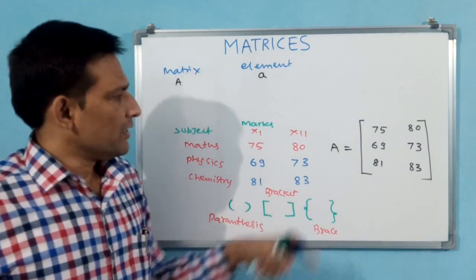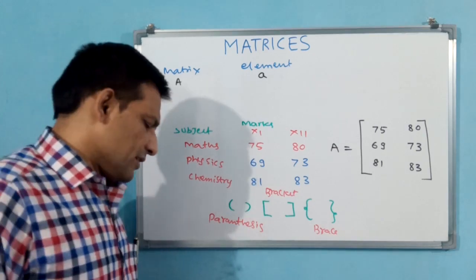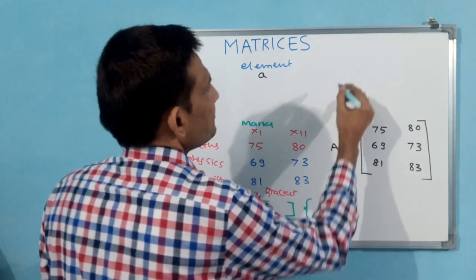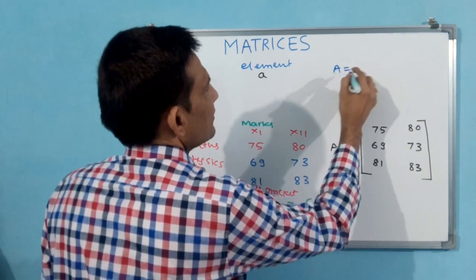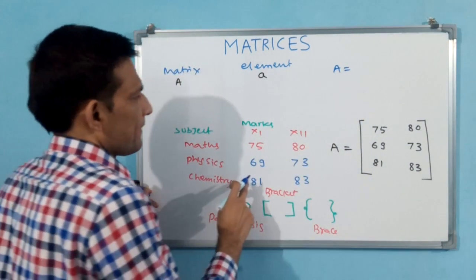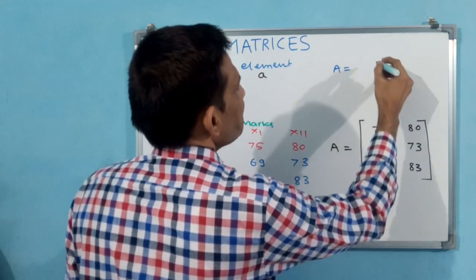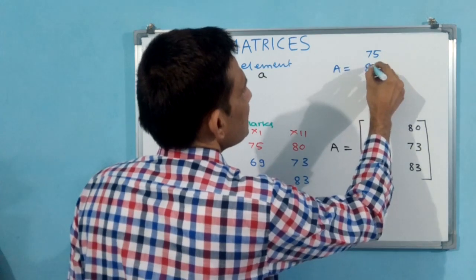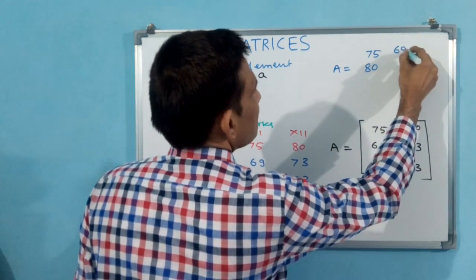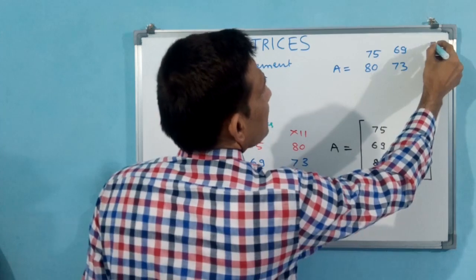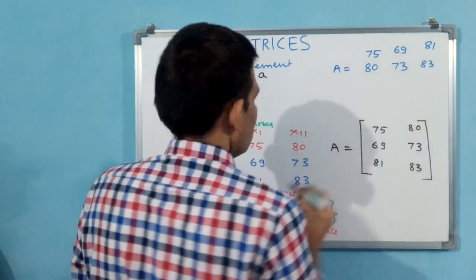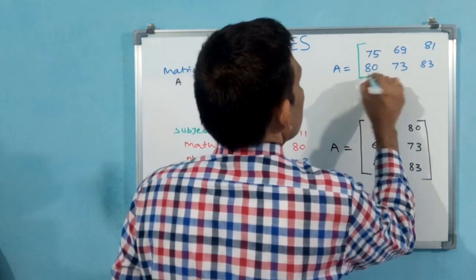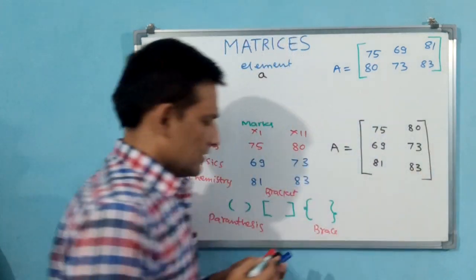Okay. Can you write in a different way? Yes, that can also be different, right? Okay. You write this one. How I am writing, you see. Now A is equal to, like this.